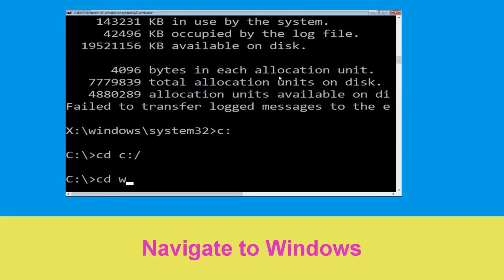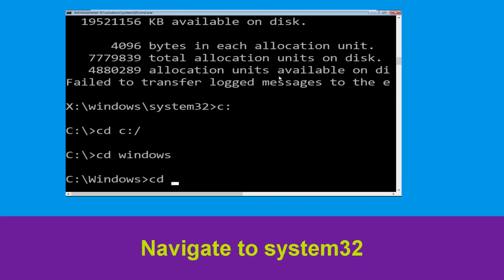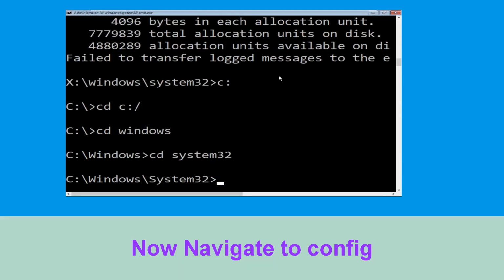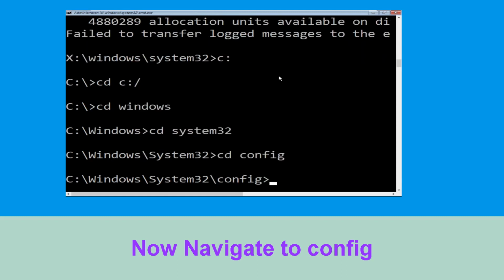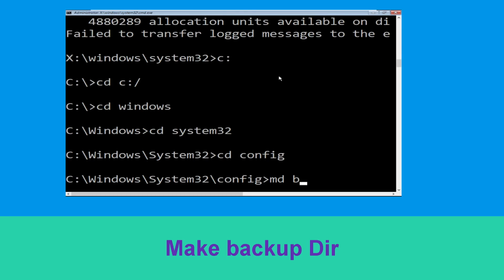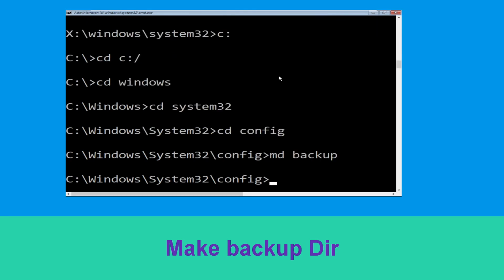Now type cd windows and hit enter to execute the command. Then type cd system32 and hit enter to execute the command. Now type cd config and simply press enter to execute this command. Now execute this command carefully. Type in md backup and simply hit enter to execute it.